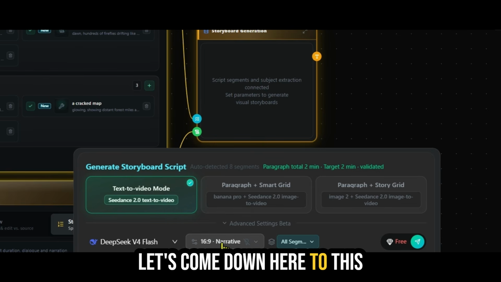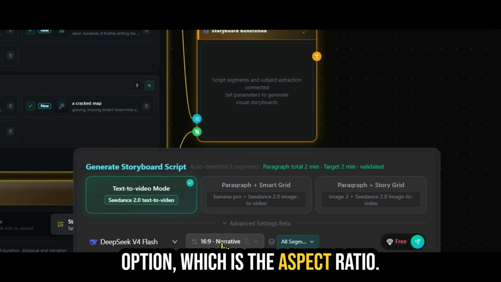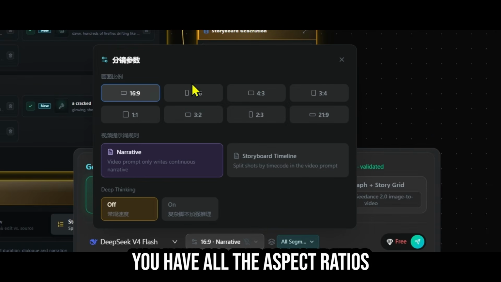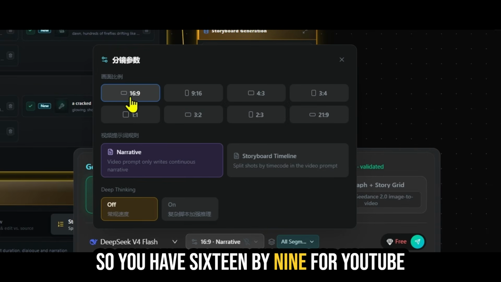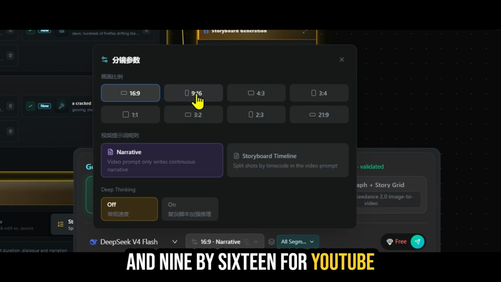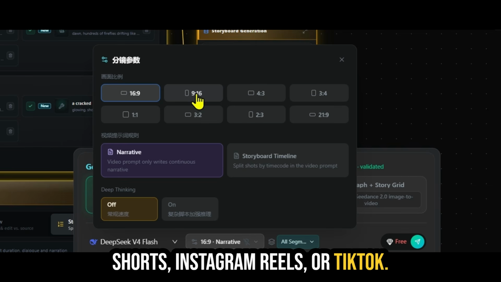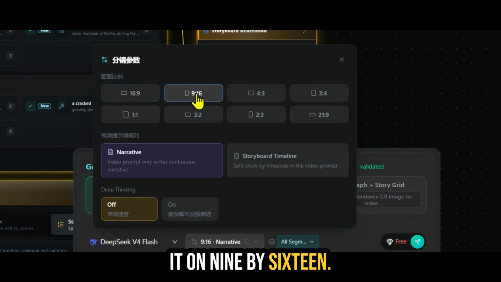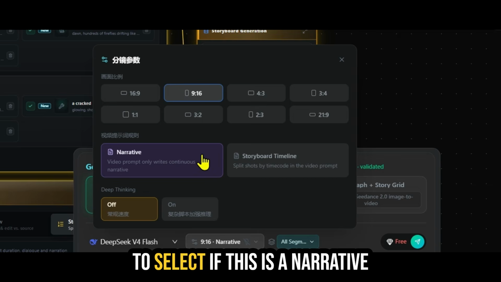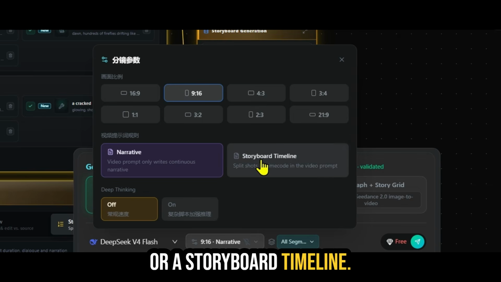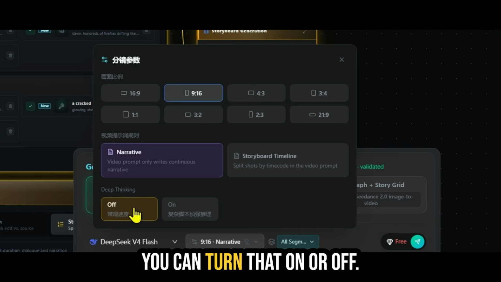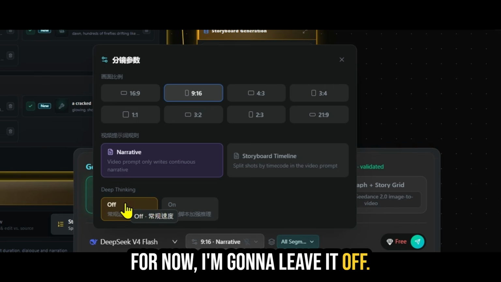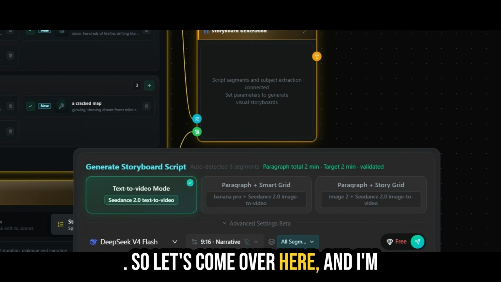Let's come down here to this option, which is the aspect ratio. If we click this, you can see you have all the aspect ratios needed for social media. So you have 16:9 for YouTube and 9:16 for YouTube Shorts, Instagram Reels, or TikTok. For now, I'm going to put it on 9:16. So down here, you have the options to select if this is a narrative or a storyboard timeline. For now, we're going to leave it on narrative, and you have the deep thinking option. You can turn that on or off. For now, I'm going to leave it off.